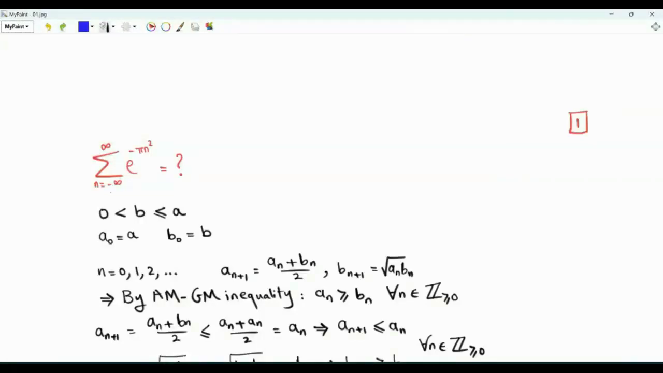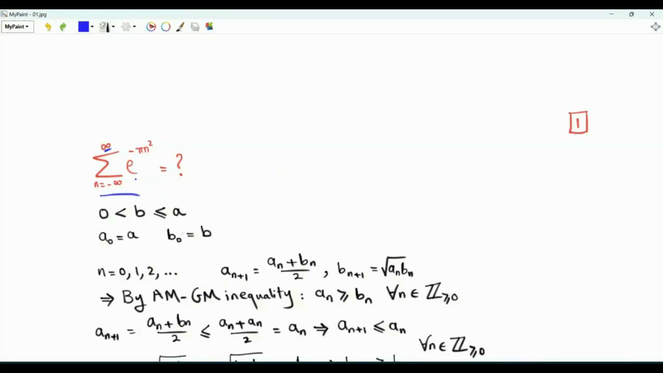Bismillah ar-Rahman ar-Rahim. We are interested in this summation, n from minus infinity to infinity, of e to the minus pi n squared. It does not seem that there is a straightforward way to compute this summation here. We will start by doing something that is seemingly unrelated, but will eventually lead to the solution.